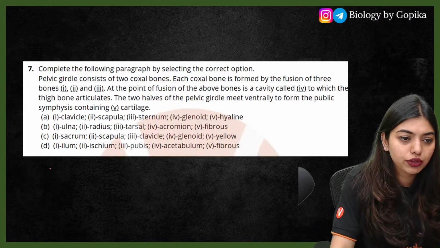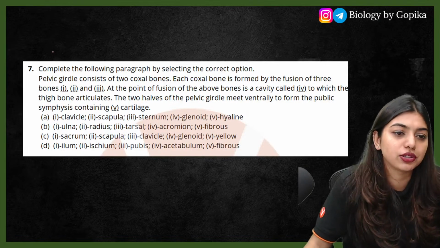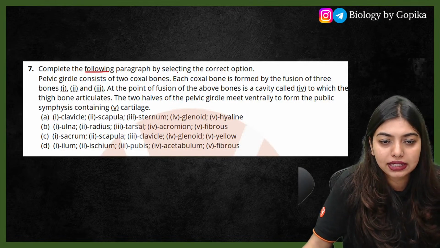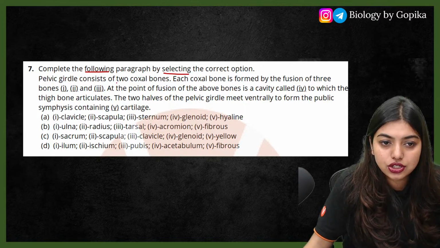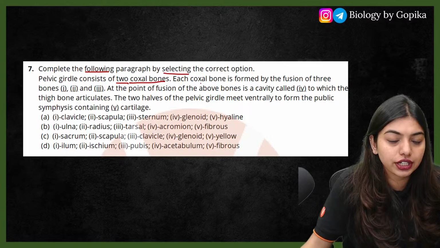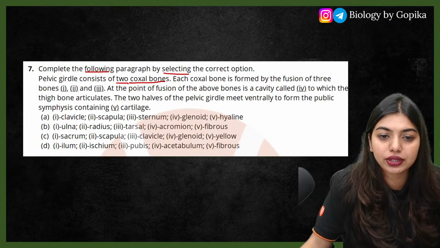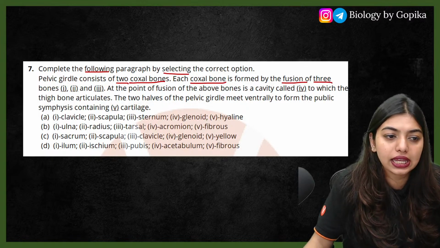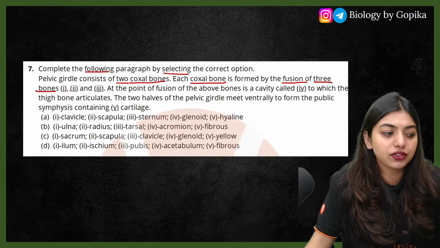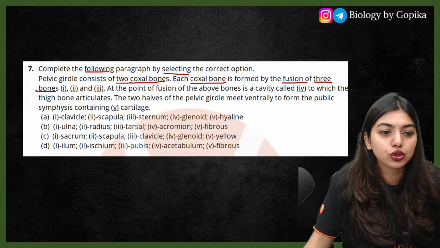Awesome. So moving on to the next question. Oh my god, big question. Complete the following paragraph by selecting the correct options. Pelvic girdle consists of 2 coxal bones. As I already told you, coxal bones, don't get confused. Each coxal bone is formed by the fusion of 3 bones, which is 1, 2 and 3.